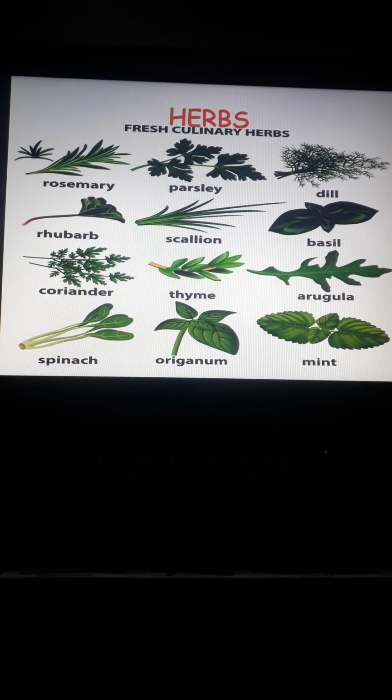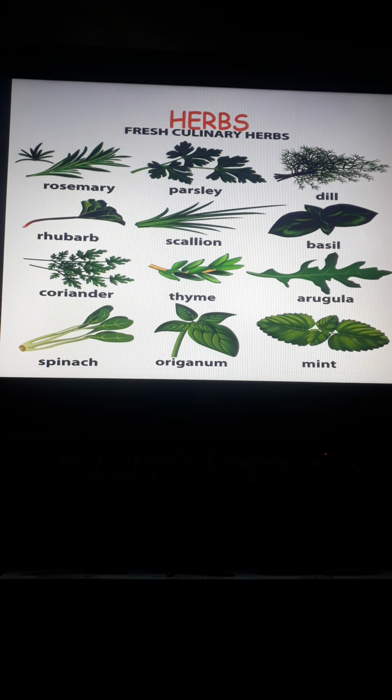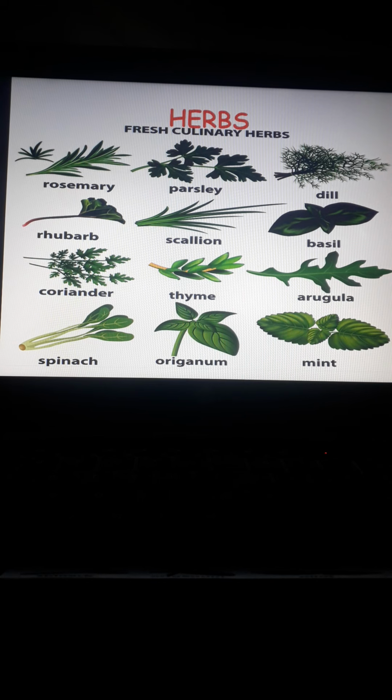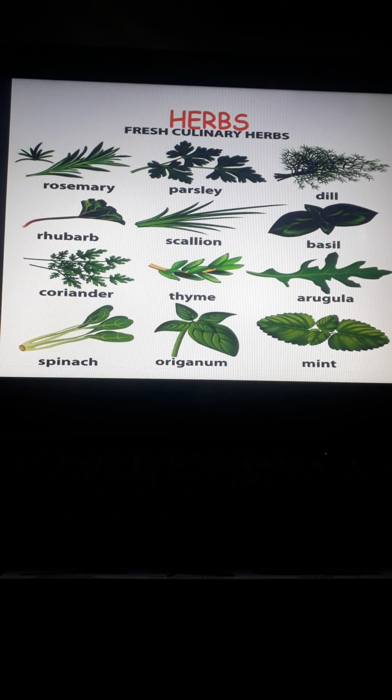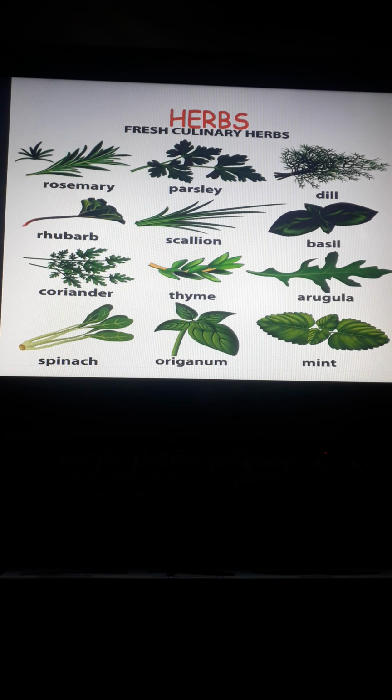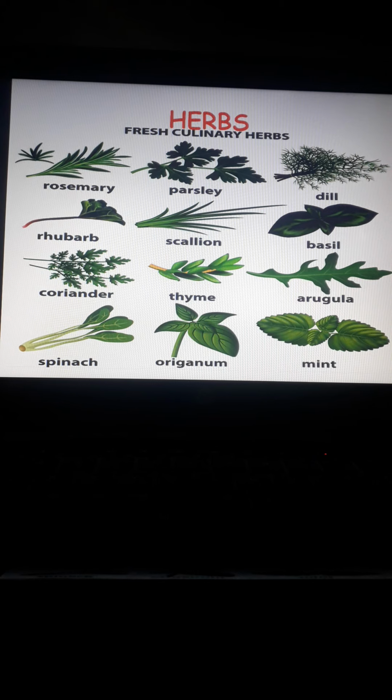Banana plant is the world's largest herb. Examples of herbs that you can see here are mint, coriander, spinach, rosemary. These are a few examples of herbs.